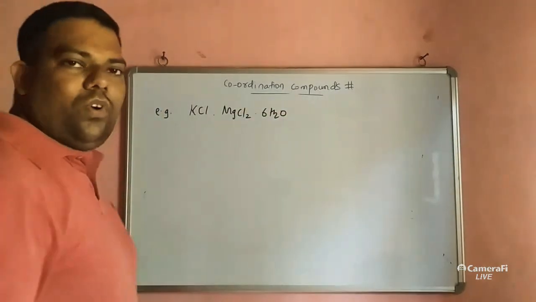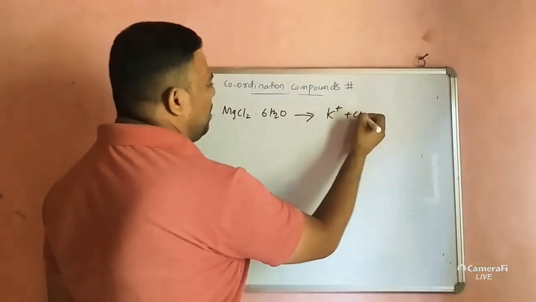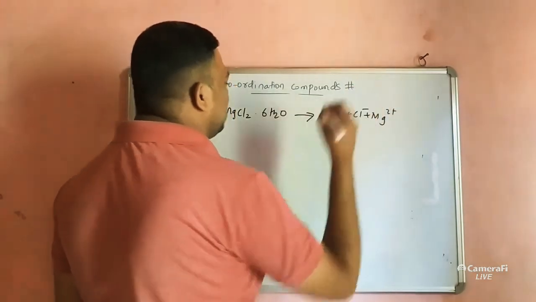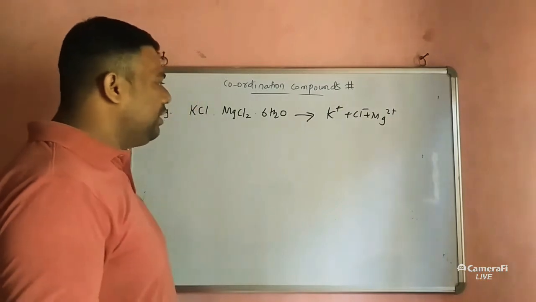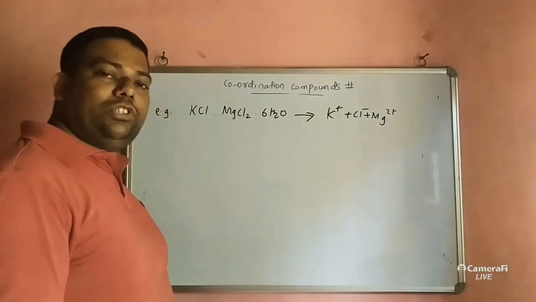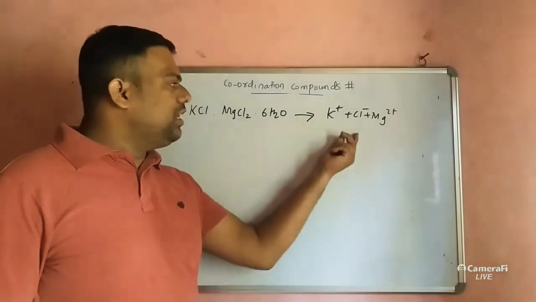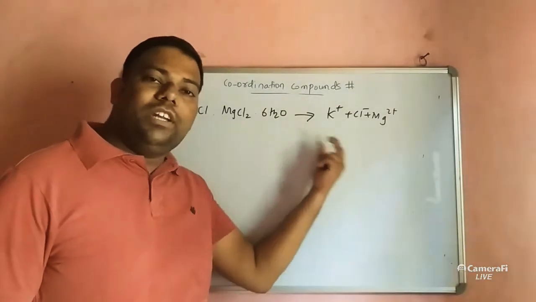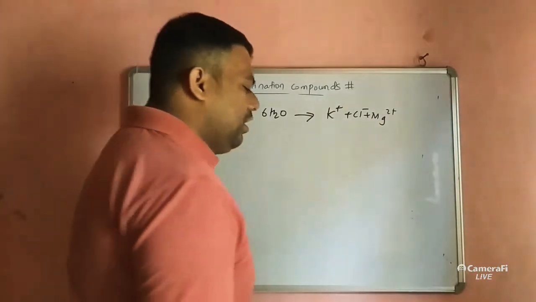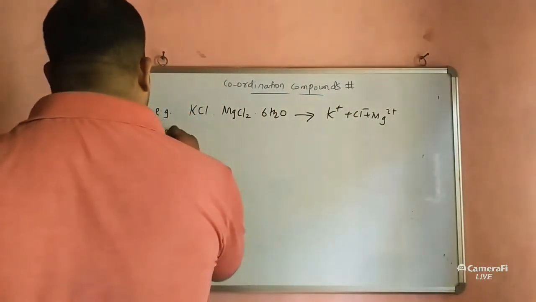As you know how it dissociates: K+, Cl-, and Mg2+, like that it will dissociate. This means they give a positive test for each and every ion present in that salt. Obviously, because they are completely dissociated into ions, they give a positive test.